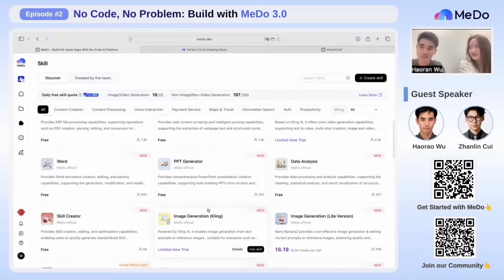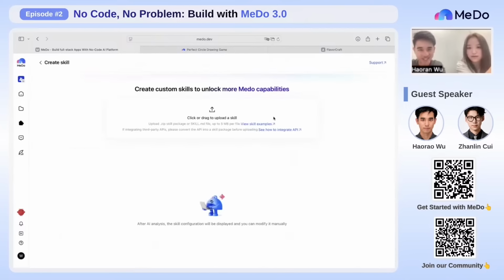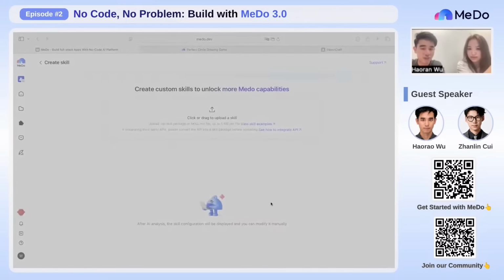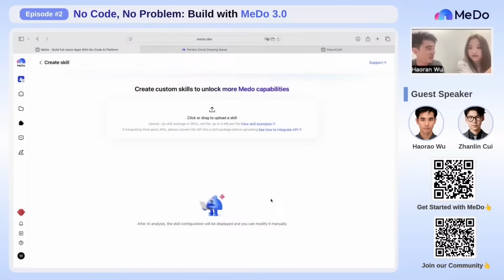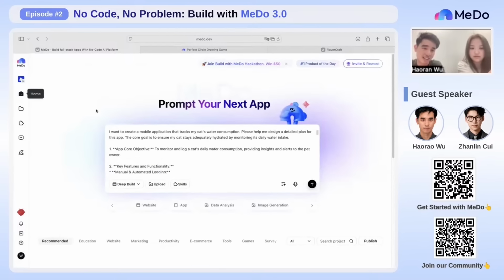What if there's I don't find any skills that will fulfill my demand? Well, you can actually create your own skill, and that's one thing I would just want to talk about. Even if you don't see a skill here, but you want to expand the model's abilities, you can click here to upload a skill created by your own. So you can allow the model to do anything as long as you can imagine. I think that provides a lot of possibility for applications and websites. And the fourth update is the AI quality analysis.